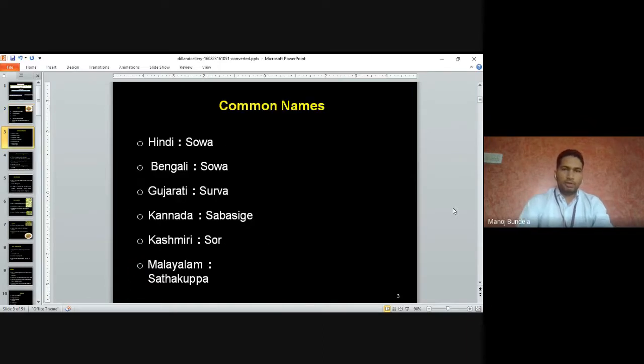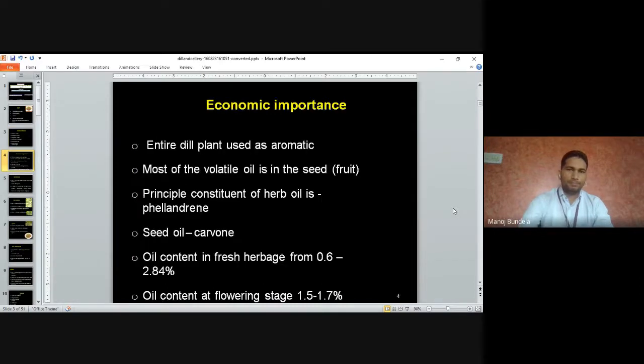Indian dill, common name, is also called sowa. In Bengali, it is called sowa. Gujarati is called suva. In Kannada, it is called Sabbasige. In Kashmir, it is called Sor. In Malayalam, it is called Satakuppa. So these are the common names of dill.